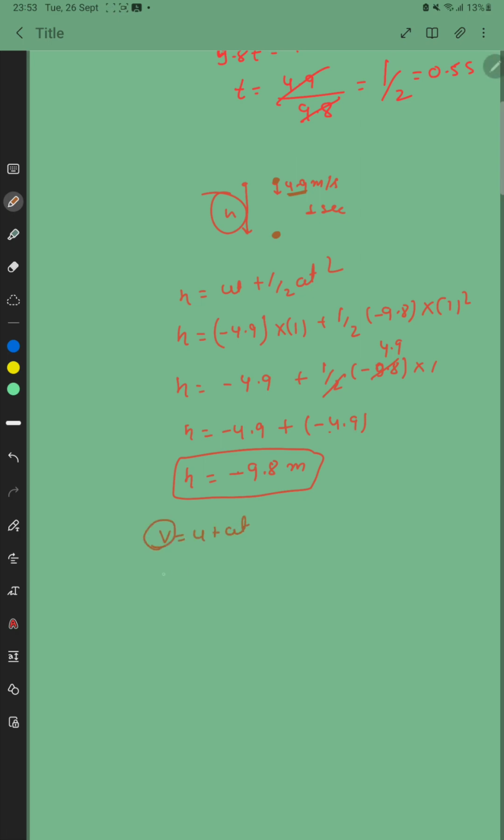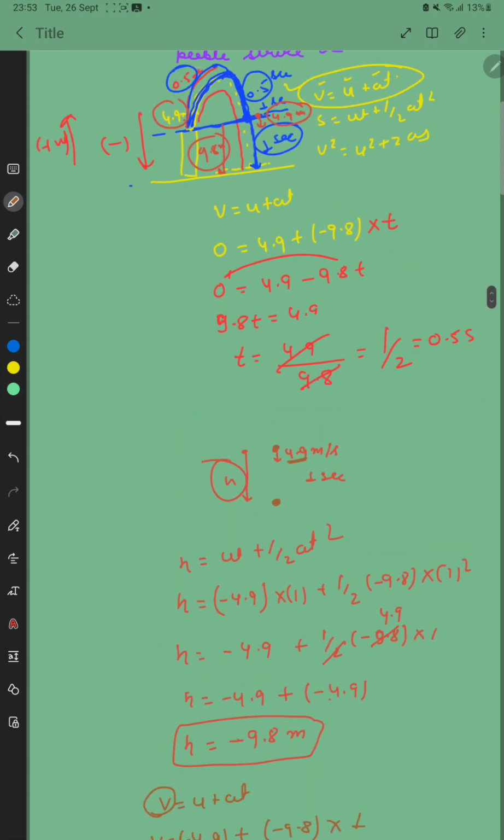Initial velocity is 4.9 but negative, plus acceleration minus 9.8 into time 1 second. So v will be equal to minus 4.9 minus 9.8, that is 14.7 meter per second.